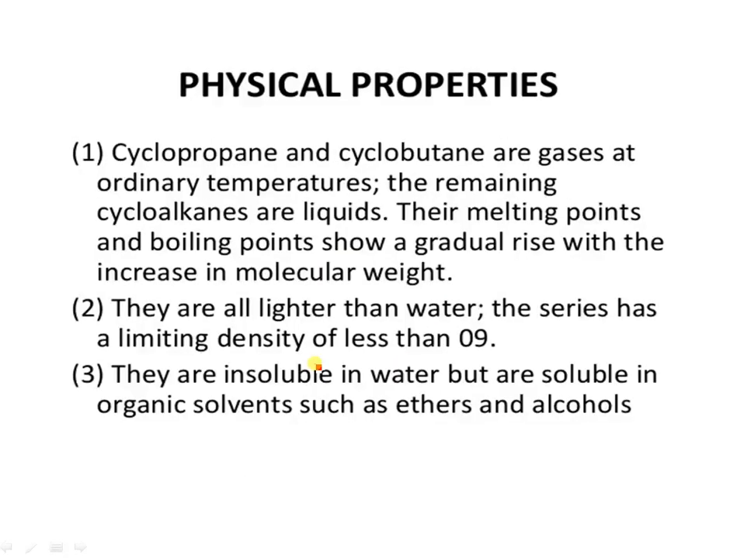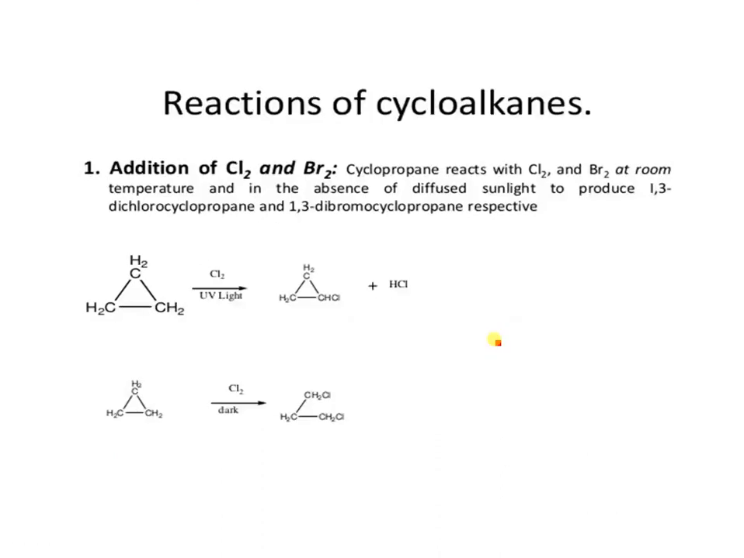Physical properties: cyclopropane and cyclobutane are gases at ordinary temperature. The remaining cycloalkanes are liquids. Their melting points and boiling points show a gradual rise with the increase in molecular weight. They are all lighter than water. The series has a limiting density of less than 1. They are insoluble in water but soluble in organic solvents such as ethers and alcohols.